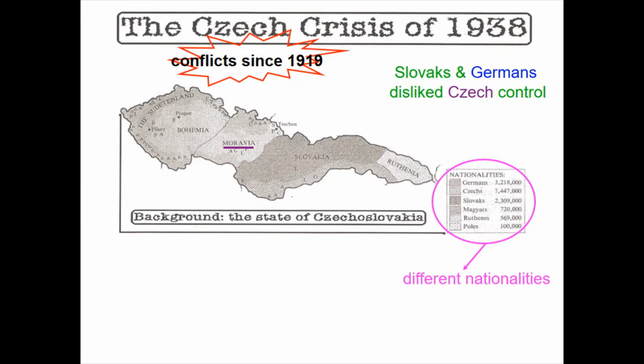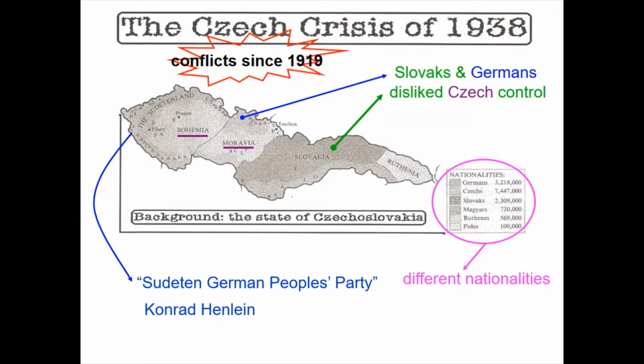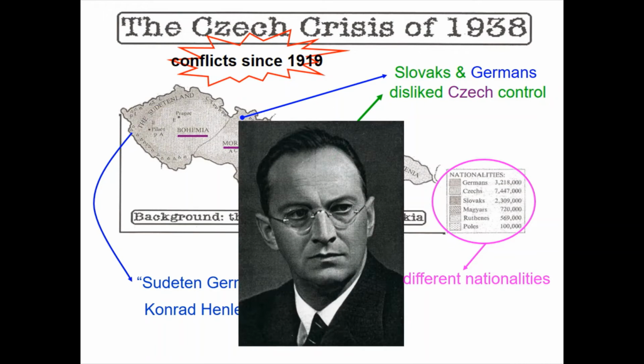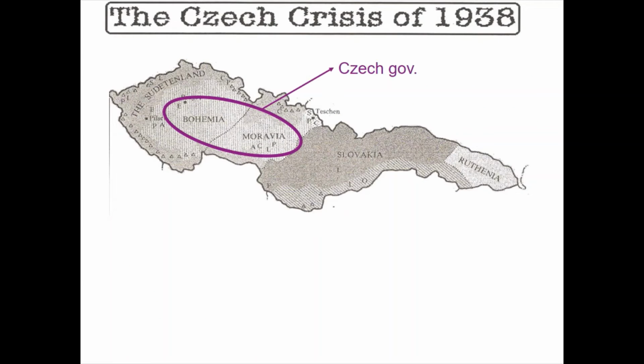The Czechs lived mainly in Bohemia and Moravia. The Slovaks lived mainly in Slovakia and most of the Germans lived in the Sudetenland. Many of these Germans supported the Sudeten German People's Party, led by Konrad Henlein. He was determined that the Sudetenland should become part of Germany. The Czech government, however, was determined to hold on to the Sudetenland.